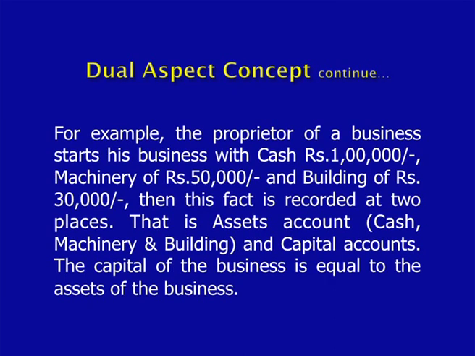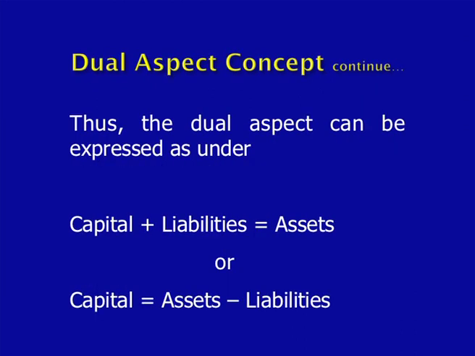Now, for example, the proprietor of a business starts his business with cash of 1 lakh. Machinery worth 50,000 is bought and a building worth 30,000 is constructed. Then this fact is recorded in two places, that is, the assets account and the capital account. The capital of the business is equal to the assets of the business. Now, look at this: capital plus liabilities is equal to assets.